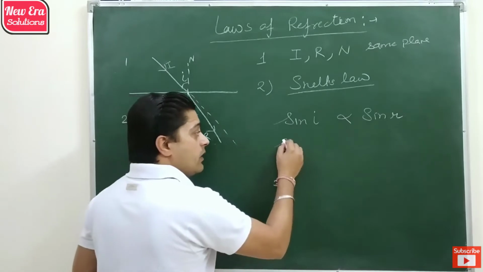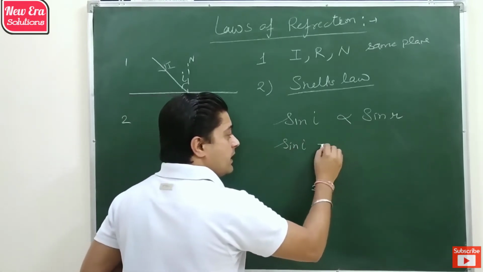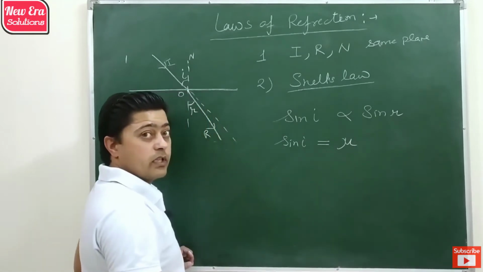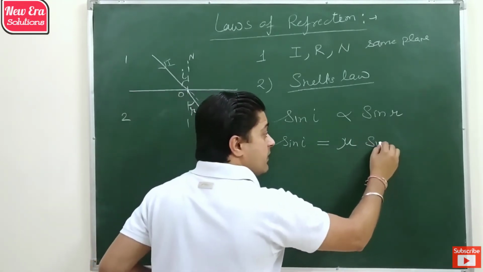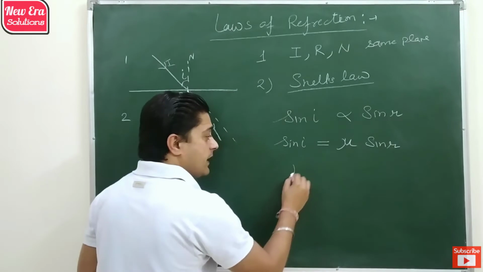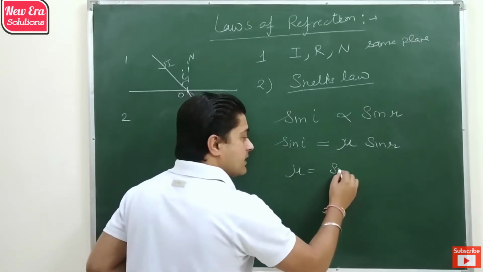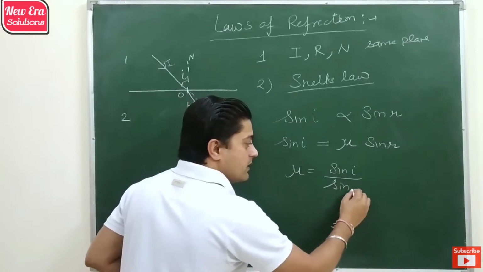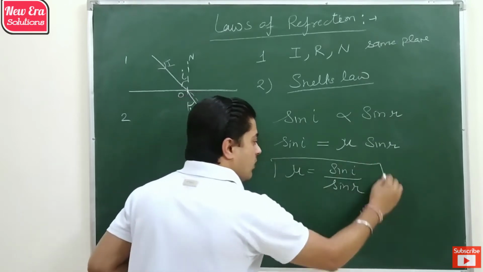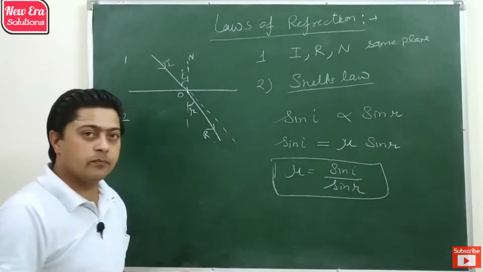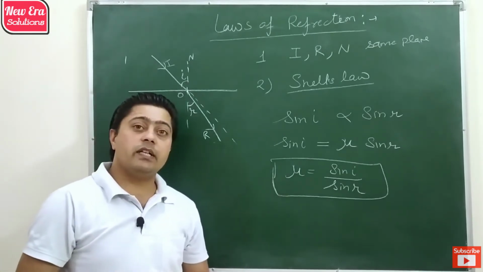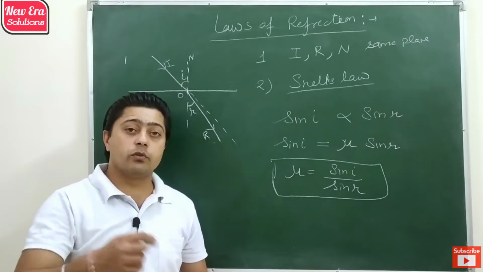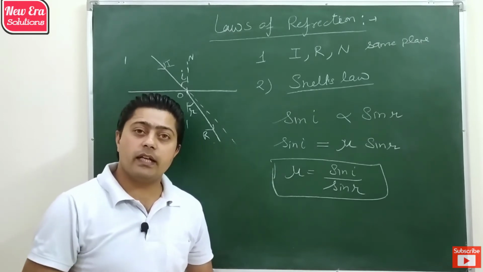So by removing the proportional sign, we introduce a constant nu, which is called refractive index. So we get refractive index is the ratio of the sine of the angle of incidence to the sine of the angle of refraction. So refractive index is the basic property of a medium due to which refraction of light occurs.